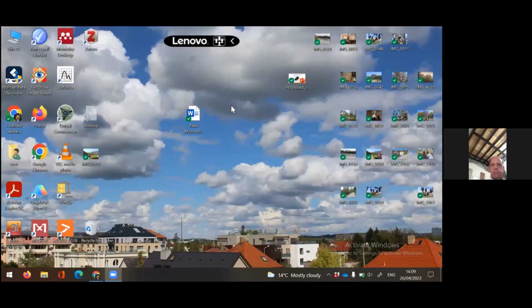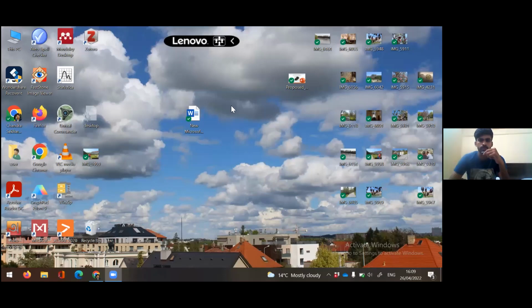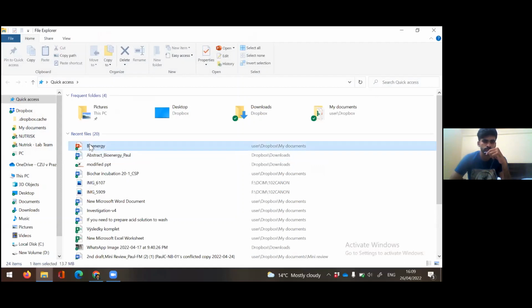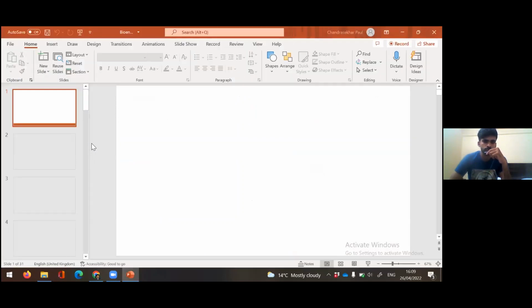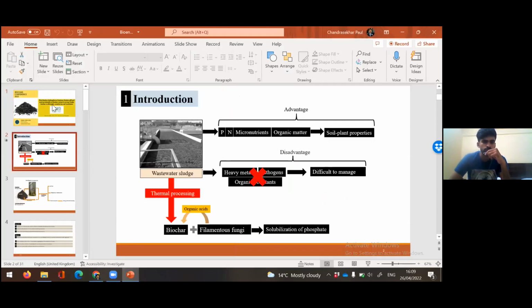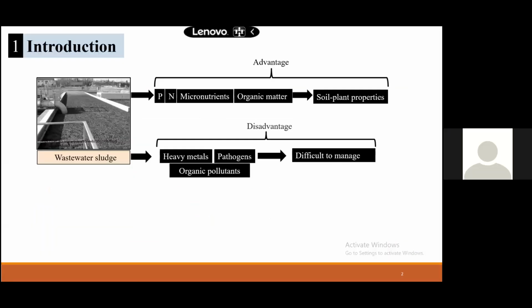Now we can see another picture. Yeah, we can see your screen now. Now it's okay. And you can see it full screen.